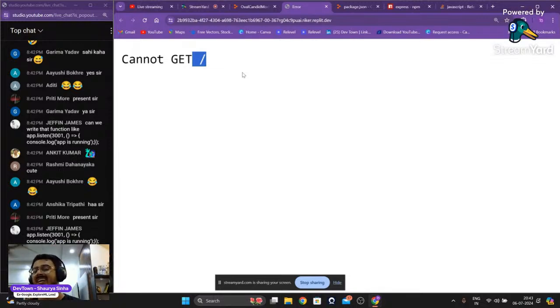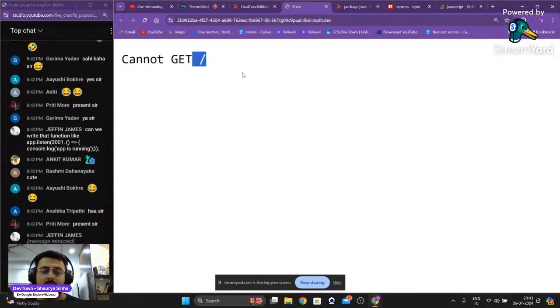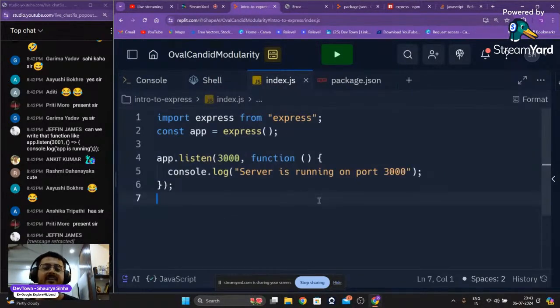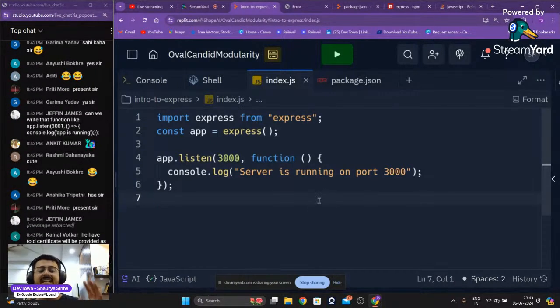I have sent a get request to the forward slash location of this particular website, but I'm not able to get anything back. Why? Because currently inside of our backend code, nowhere have we written the code to handle a get request. So even though a get request is currently coming to our website, we don't have code to actually handle that get request itself. So what to do in this particular scenario? We need to write a particular code to handle get request. Simple.